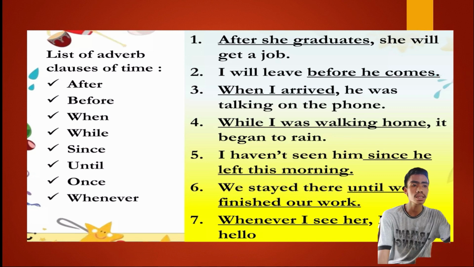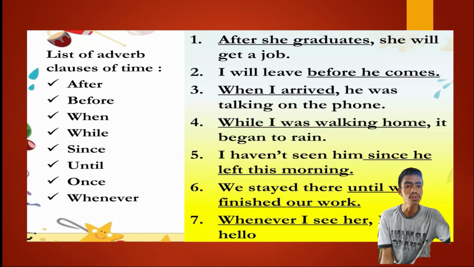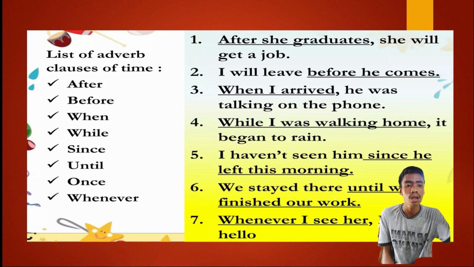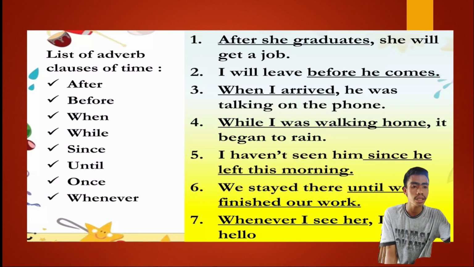Fifth, I haven't seen him since he left this morning. As you observe, we see the adverbial clause at the end of the sentence. Sixth, we stayed there until we finished our work. Also, same with sentence number 5, we find the adverbial clause at the end of the sentence. Number 7, whenever I see her, I say hello. So that's all for the adverbial clauses of time.